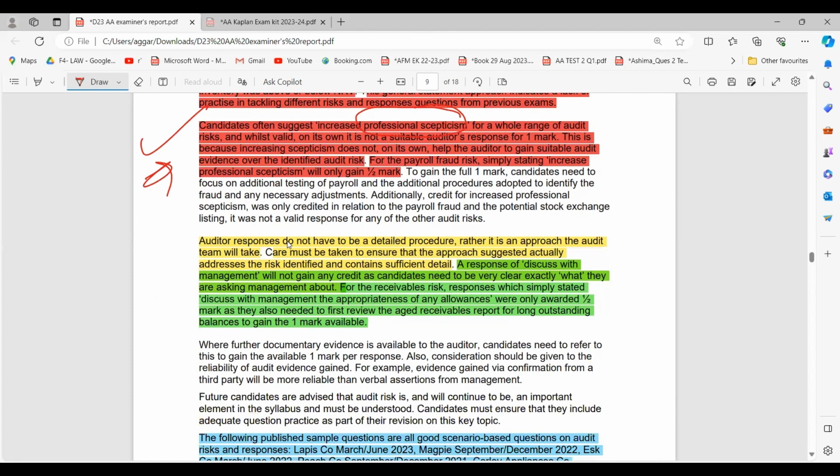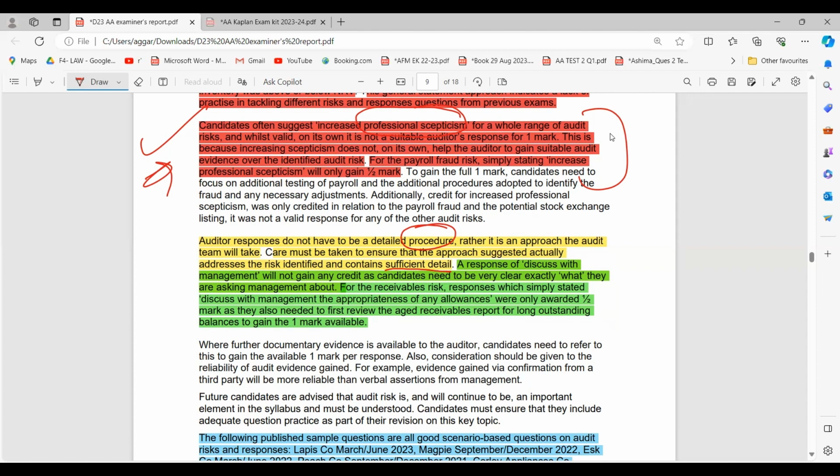Now, the auditor responses do not have to be detailed procedures. Rather, it is an approach the team will take. So it is not a procedure that I will be taking. It is just an approach that I will be following. So there's a difference between procedures and responses, right? Care must be taken to ensure that the approach suggested actually addresses the risk identified and contains sufficient detail. Again, same thing as I mentioned here, this is very generic. So you have to relate it to the risk that you're writing about with professional skepticism, and then that will fetch you 1 mark. A response of discuss with management will not gain any credit, as the candidates need to be very clear exactly what they are asking the management about.